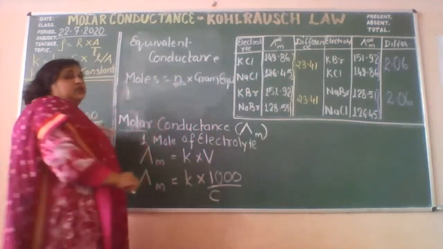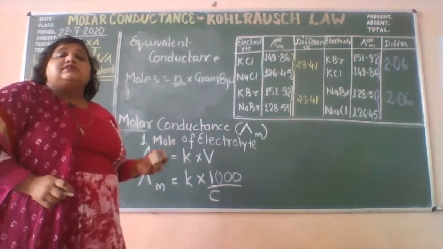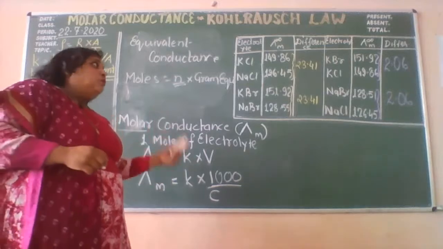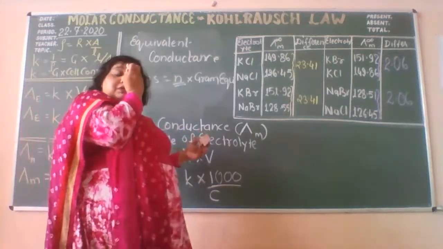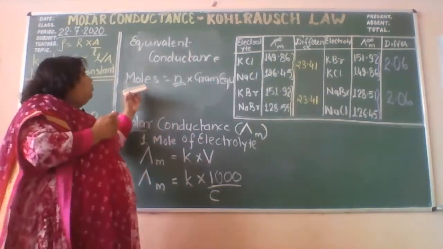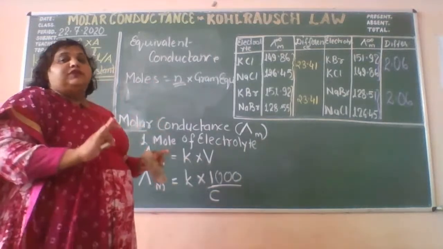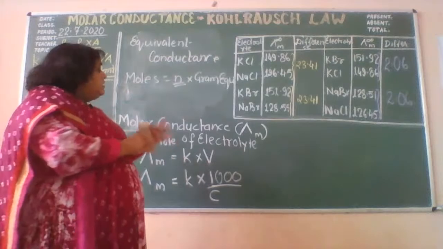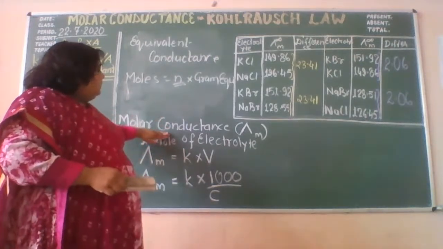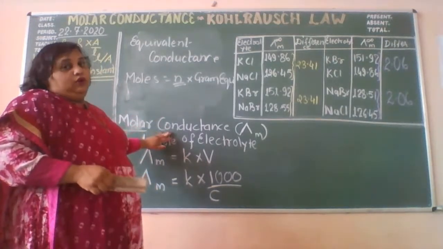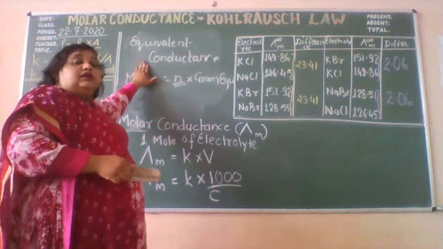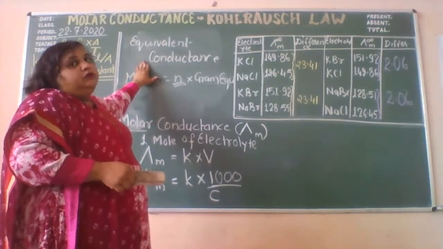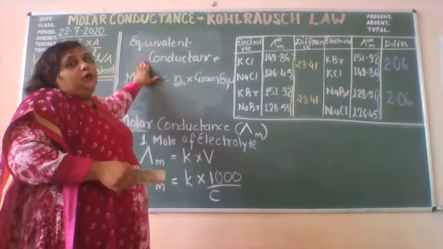And this N is most of the time valency and other terms. So many times we have discussed earlier also. So here the only difference in the molar conductance and the equivalent conductance is here it is the conductance offered by the 1 mole, and here it is conductance offered by the 1 gram equivalent.